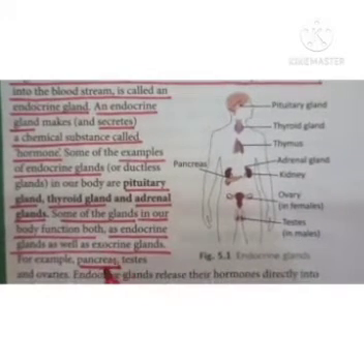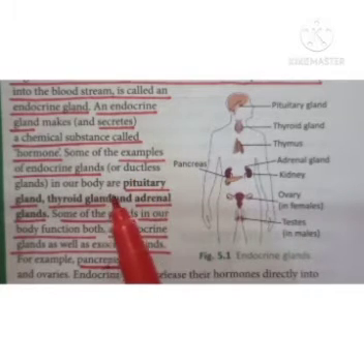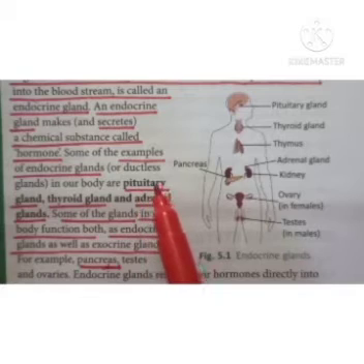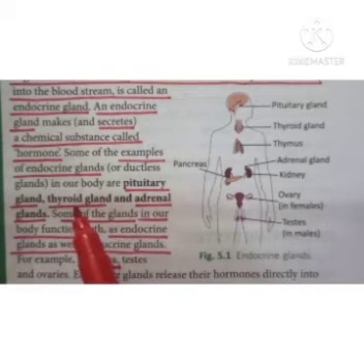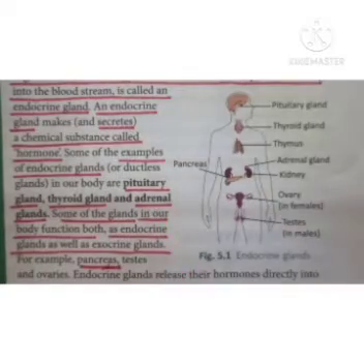So a question may ask, name a gland which acts as an endocrine as well as exocrine, that is your pancreas. There are so many other endocrine glands in our body, but these four endocrine glands are in your syllabus.